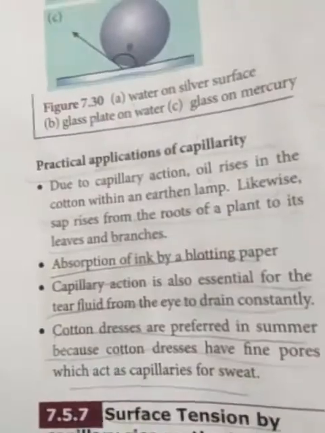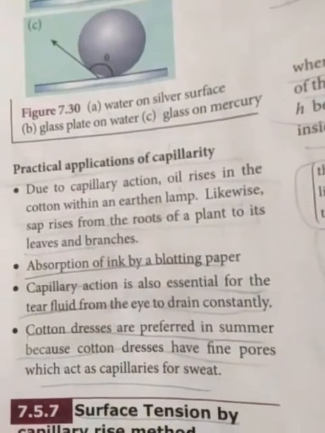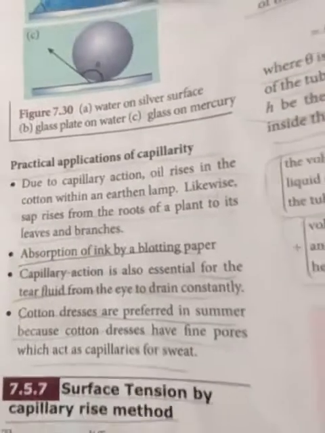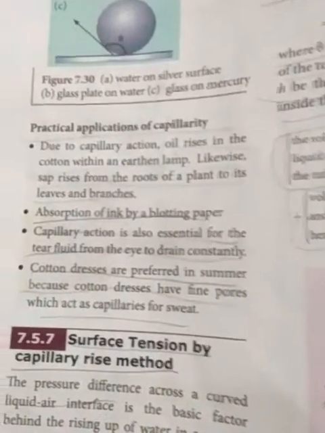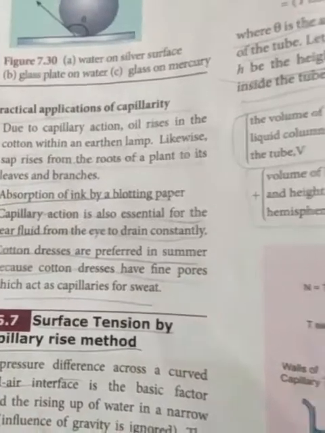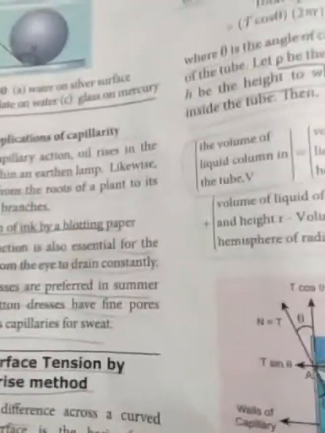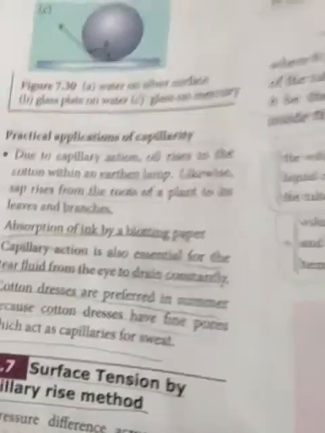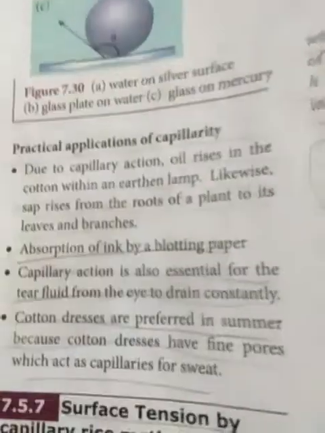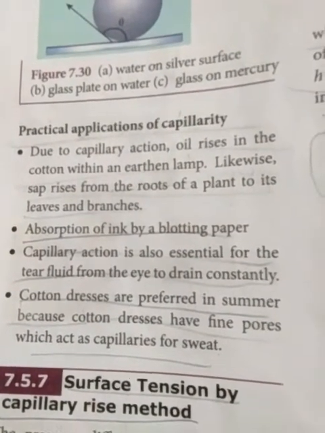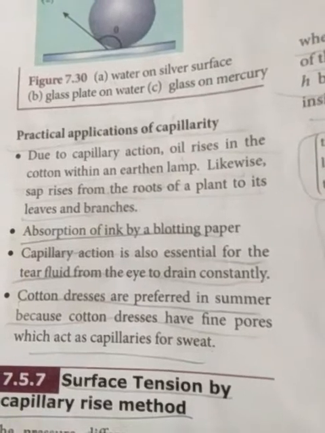Okay, so next you see absorption of the ink by blotting paper. Observe, you are taking the ink pen and spraying it onto the paper, whatever the paper absorbs of that ink, that is capillarity. Okay, so next, capillary action is also essential for the tear fluid from the eye to drain constantly.